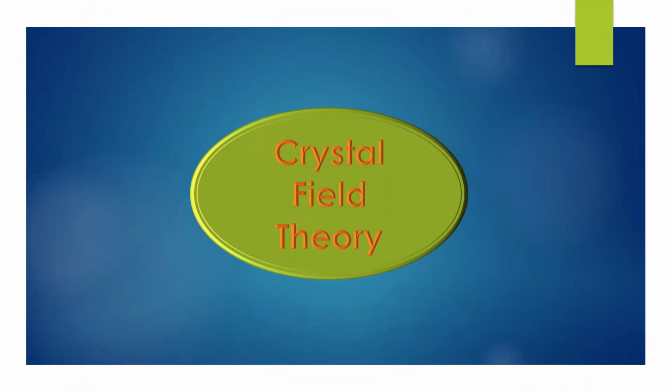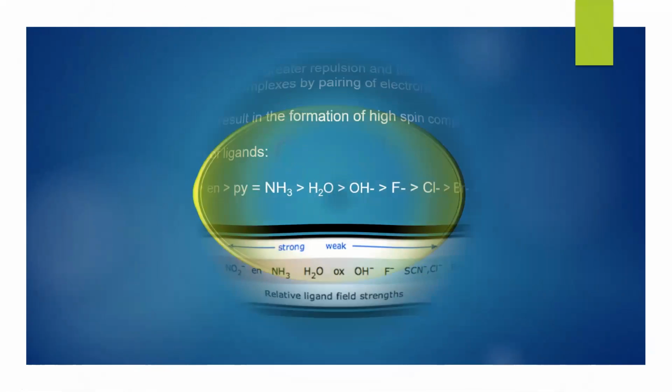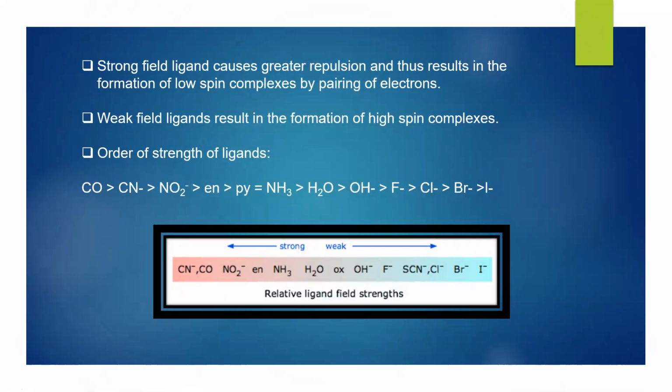Crystal field theory, which is also known as CFT. Crystal field theory also talks about the strong field ligand as well as the weak field ligand with respect to their relative strength. So this is the order of the strength of ligands as follows. That is how we can come to know whether the ligands are weak ligands, strong ligands or neutral ligands.